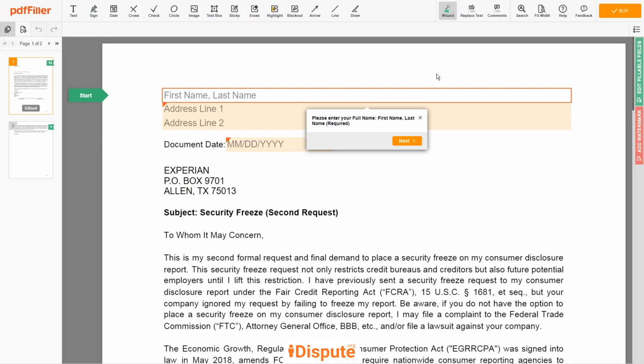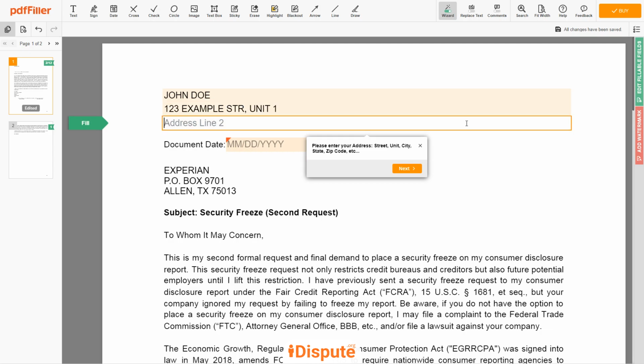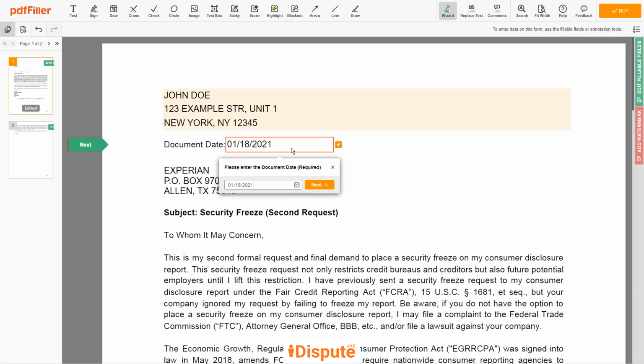Now, you can start to fill out the form. Begin with your first and last name at the top. An example: John Doe. Next, enter your current address, the same address as mentioned in your ID or driver license. Address line 1, 123 Example Street, Unit 1. Address line 2, New York, New York 12345. Choose your document date.